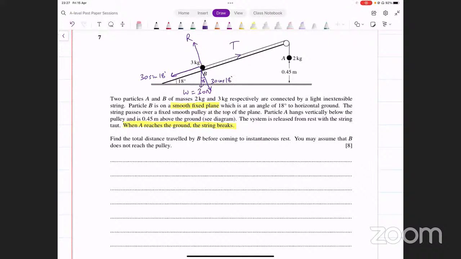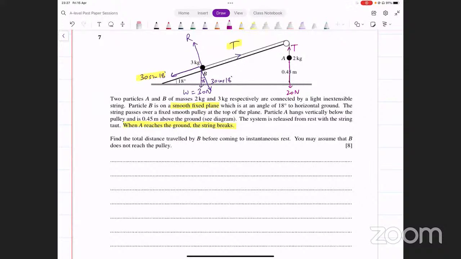अब we don't really care about the perpendicular forces. हमें सिर्फ plane के parallel forces चाहिए. एक tension है, एक 30 sine 18 है, and that's it. These are the only 2 forces that are acting on the particle B. ये B के ऊपर सारी forces होगी. Now, what about particle A? A has its weight acting downwards. That's going to be 20 Newton, and it has a tension that's acting upwards. These are the only 2 forces that are acting on A.